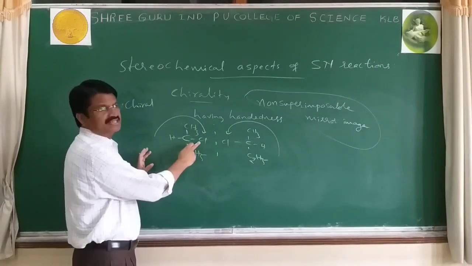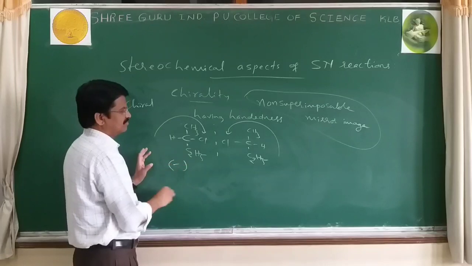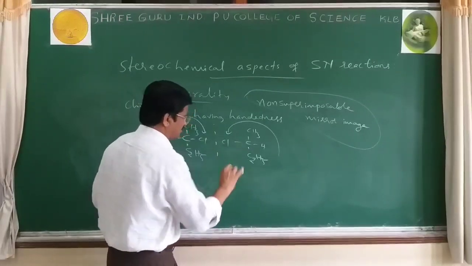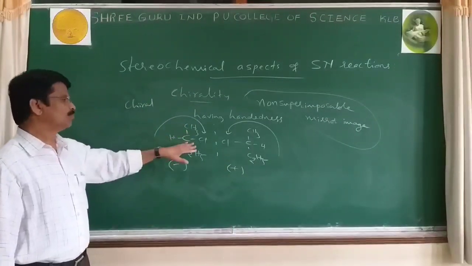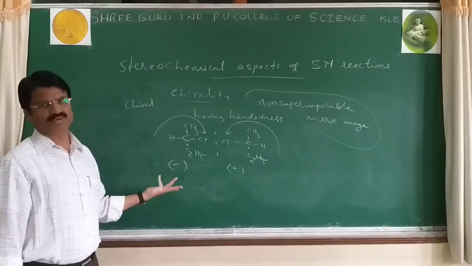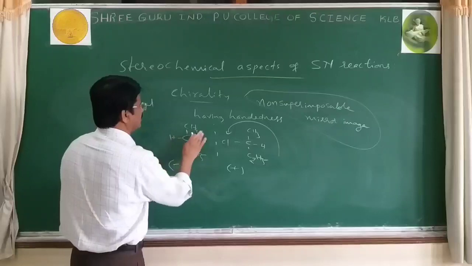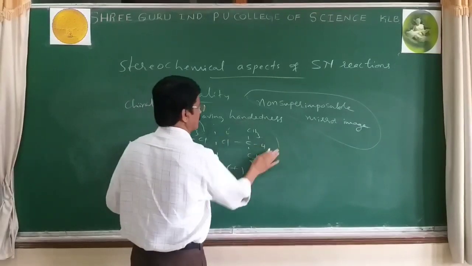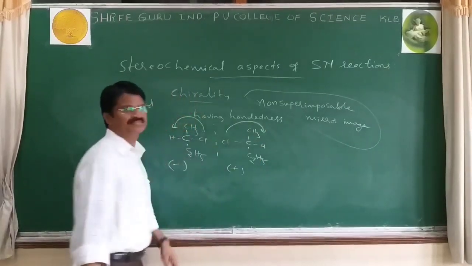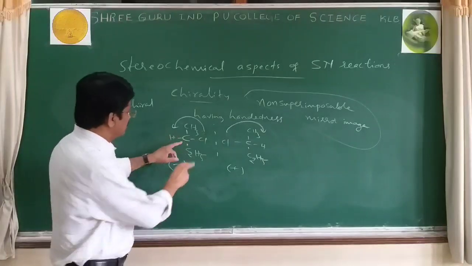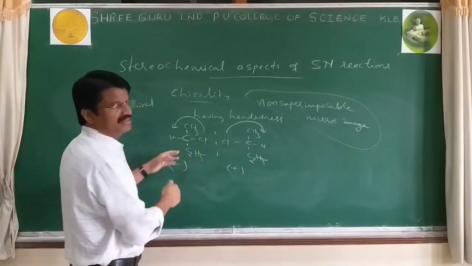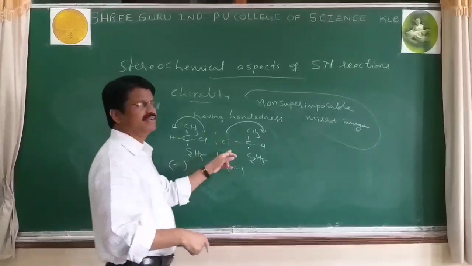Now, right side Cl minus, left side Cl plus, like 2-bromobutane, 2-chlorobutane. This is actually 2-chlorobutane, but this rotates anti-clockwise, and this one rotates clockwise. Practically proved like this: Cl on the right side anti-clockwise, Cl on the left side clockwise.